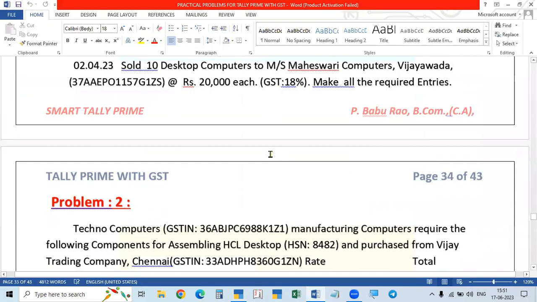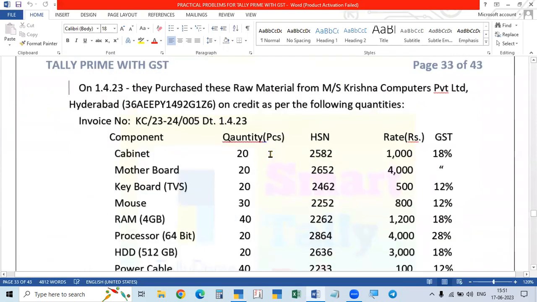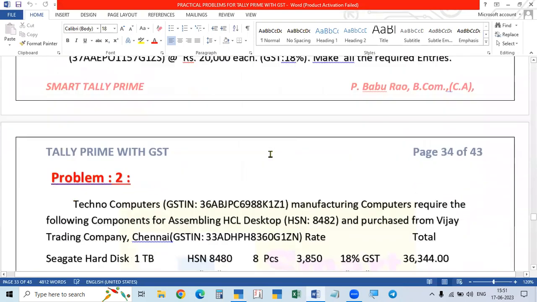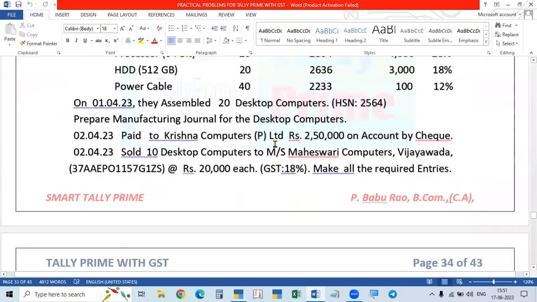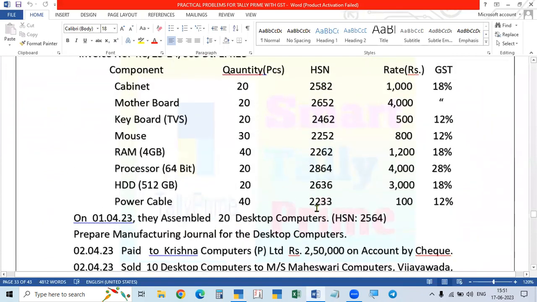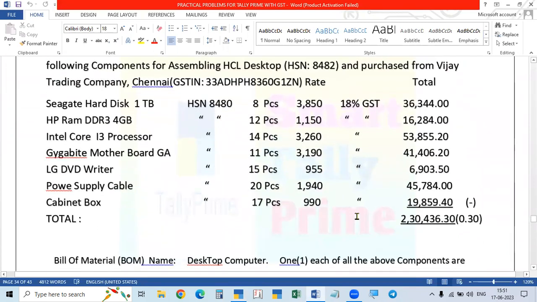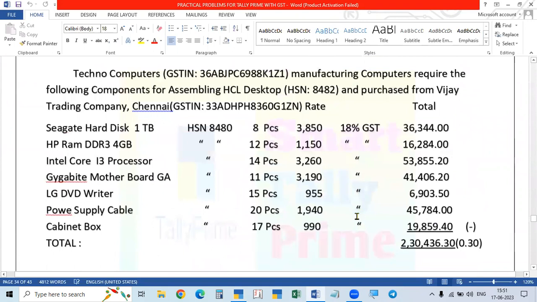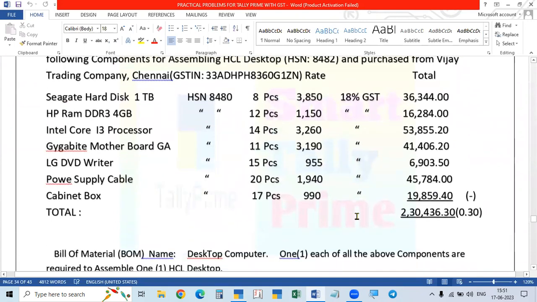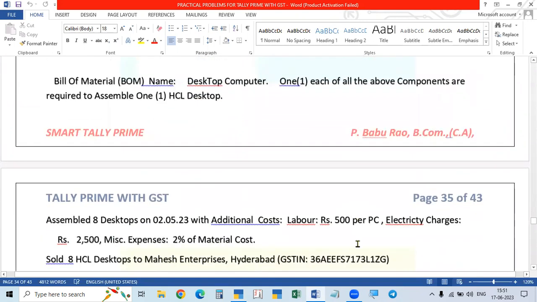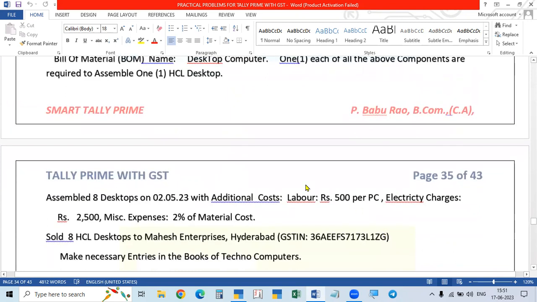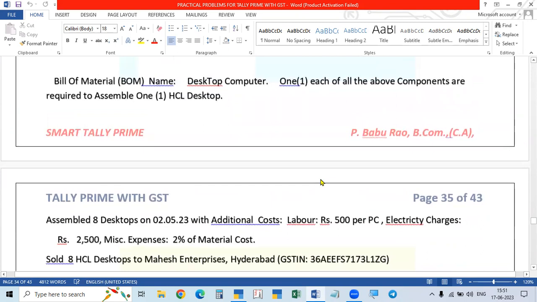So number 1 I did. You try this problem again for yourself. And number 2 is the same thing like this, but here the HSN code is different, and there are different rates, multi-rate. But here it is the same HSN code, same rate. So you take this problem, see this problem, and then this problem. Okay, so stop the video and see the problem and try it.